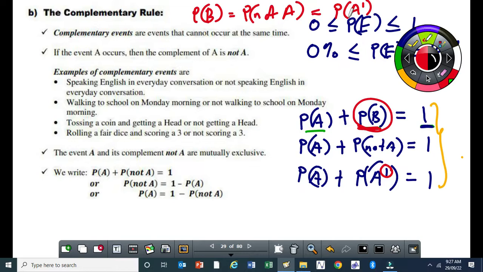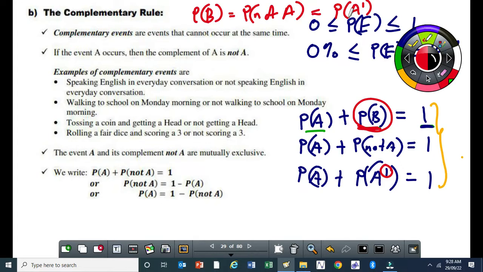Okay? Two events, A and B, right? Probability of A plus probability of B will be equal to 1. Probability of it raining today is about 80% plus probability of it not raining, that will be 20%. Add the two, you convert the probabilities to a common fraction, you get a what? A 1. So this probability of B, we can call it probability of not A because 1 minus probability of A will give you probability of B, isn't it? But probability of B is the same as probability of not what? Of not A.